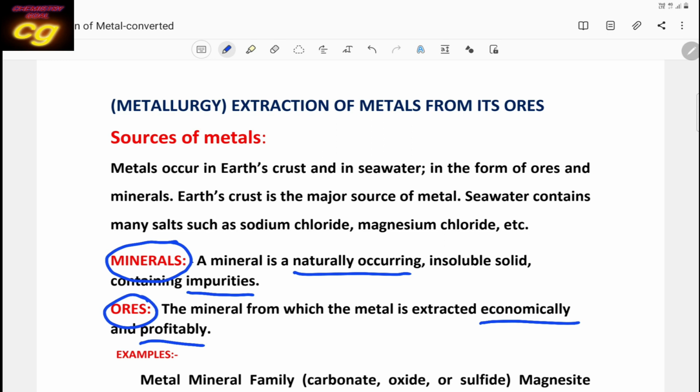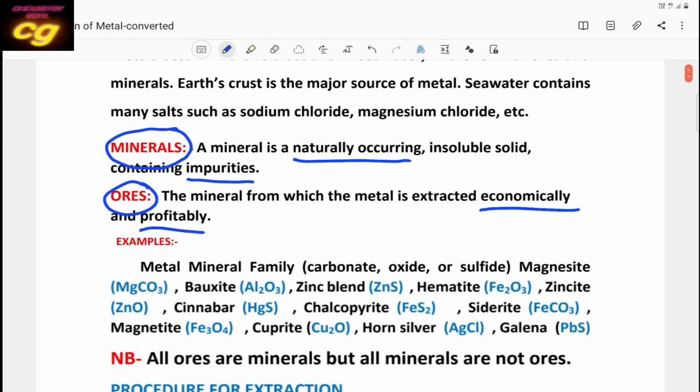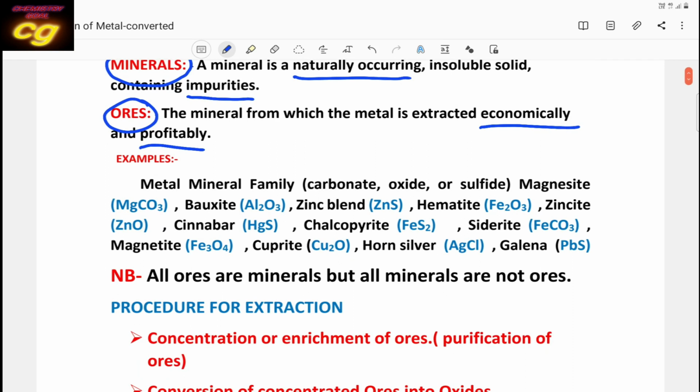A very important difference between minerals and ores is that all ores are minerals, but all minerals are not ores.